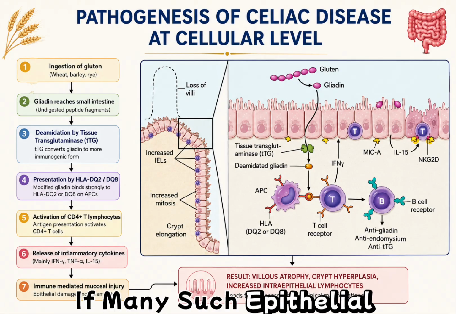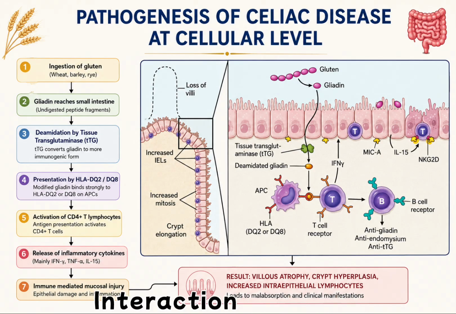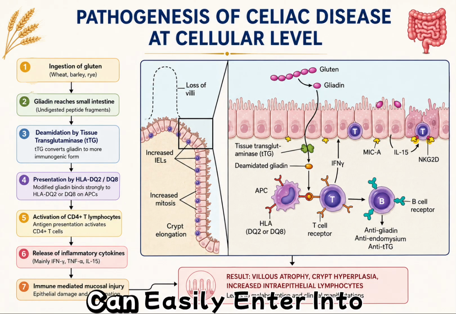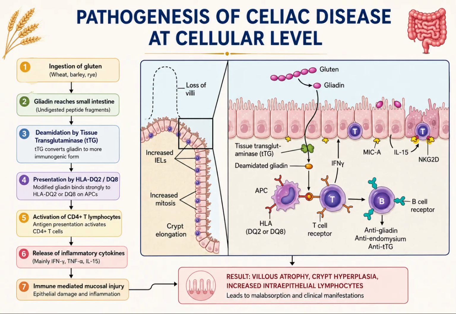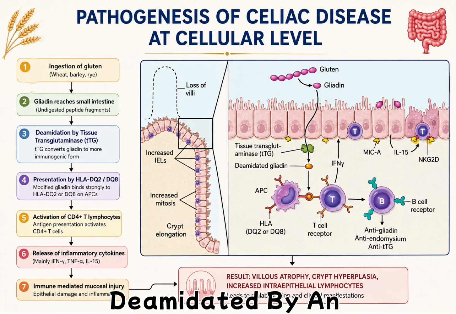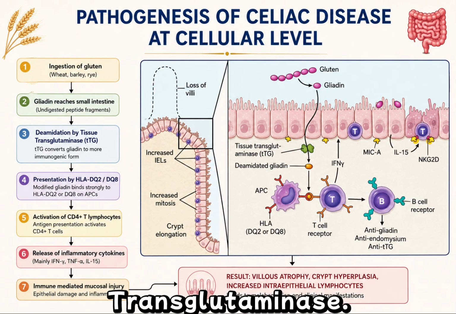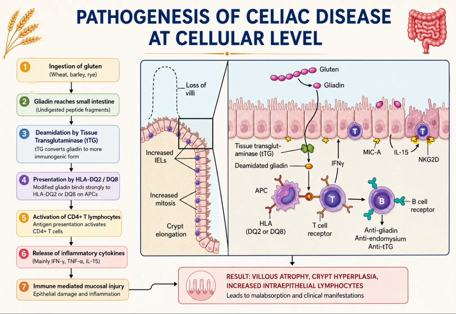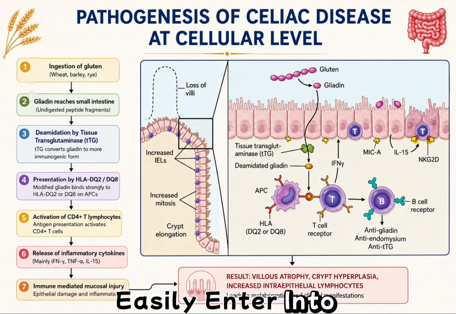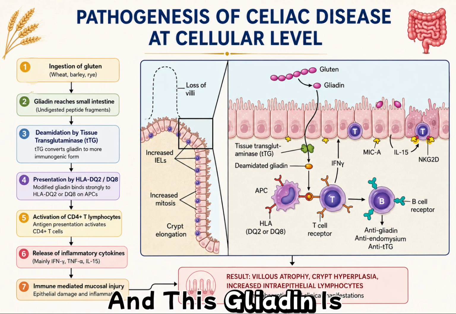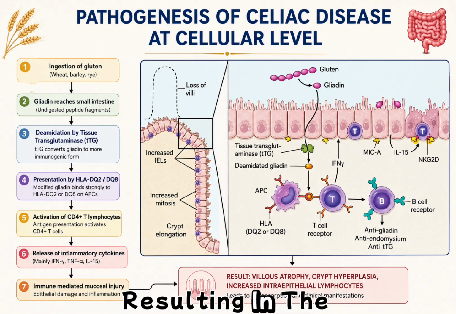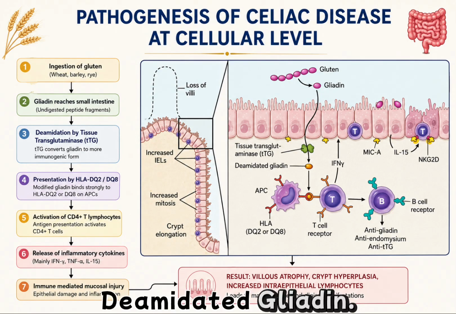If many epithelial cells are damaged due to this interaction, gliadin peptide can easily enter into the lamina propria. In the lamina propria, gliadin is deamidated by an enzyme called tissue transglutaminase 2, resulting in the formation of deamidated gliadin.